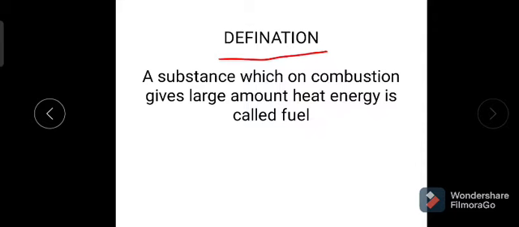We already know fuels like wood, charcoal, coal, kerosene, petrol, producer gas, oil gas, coal gas, water gas. These are mainly used in our daily life. During the combustion process, these produce carbon dioxide with the liberation of some amount of heat energy.